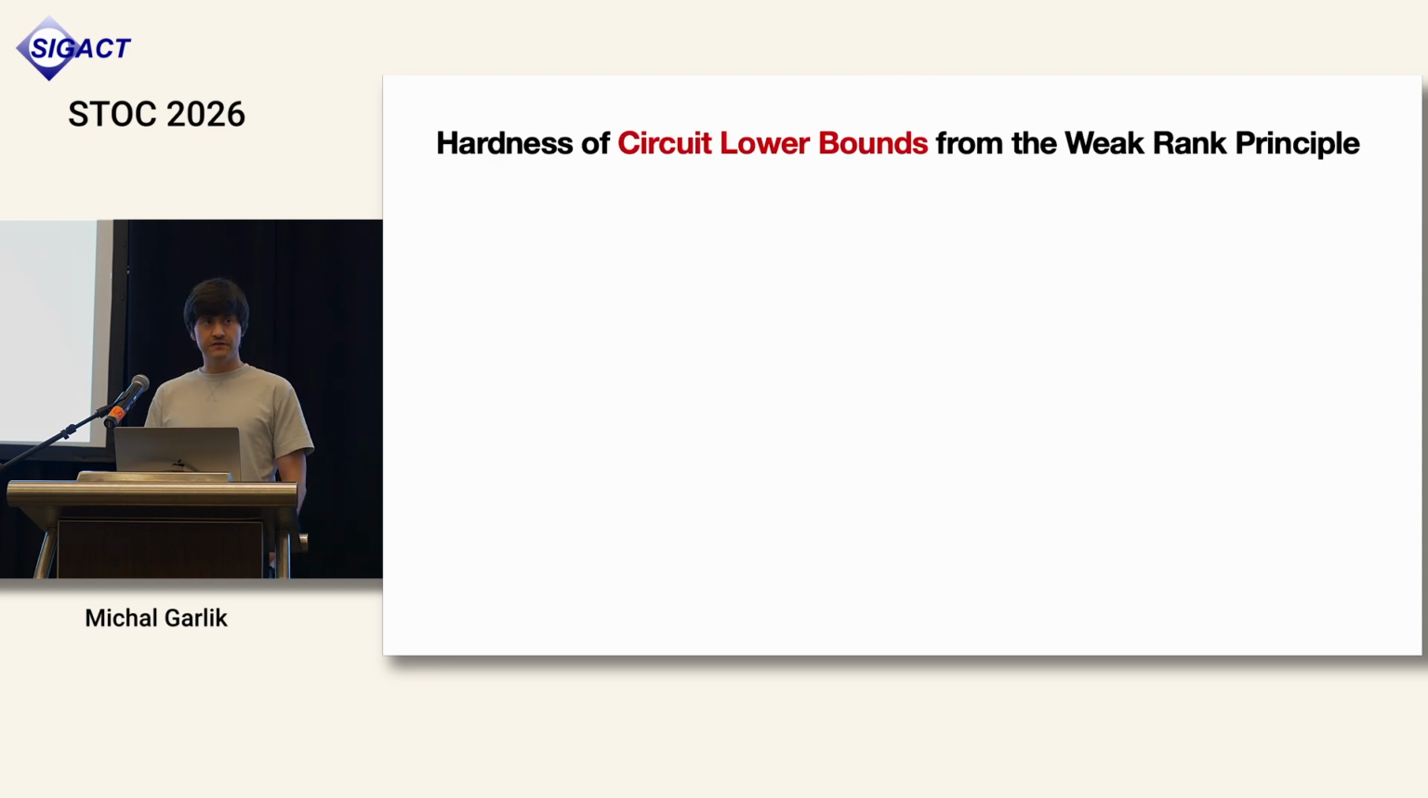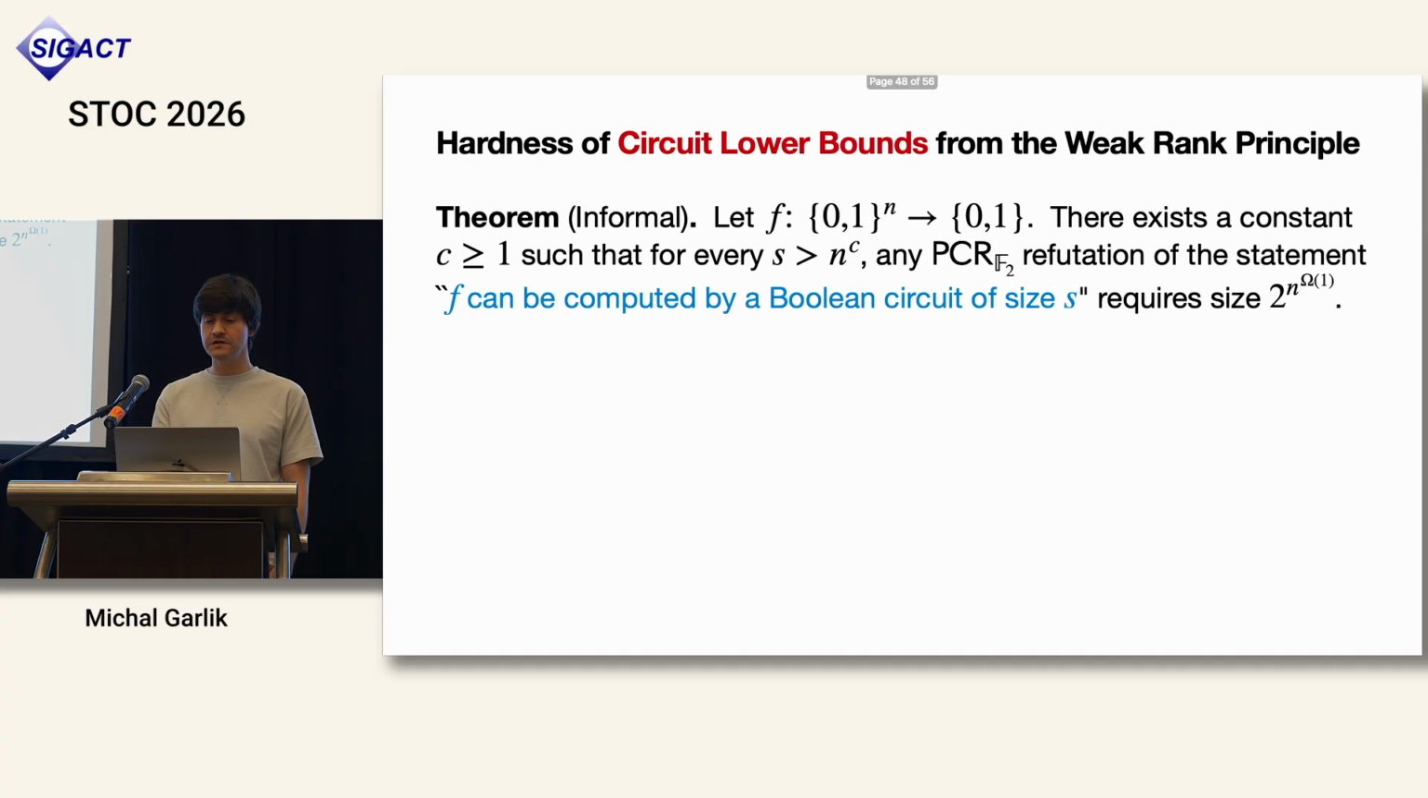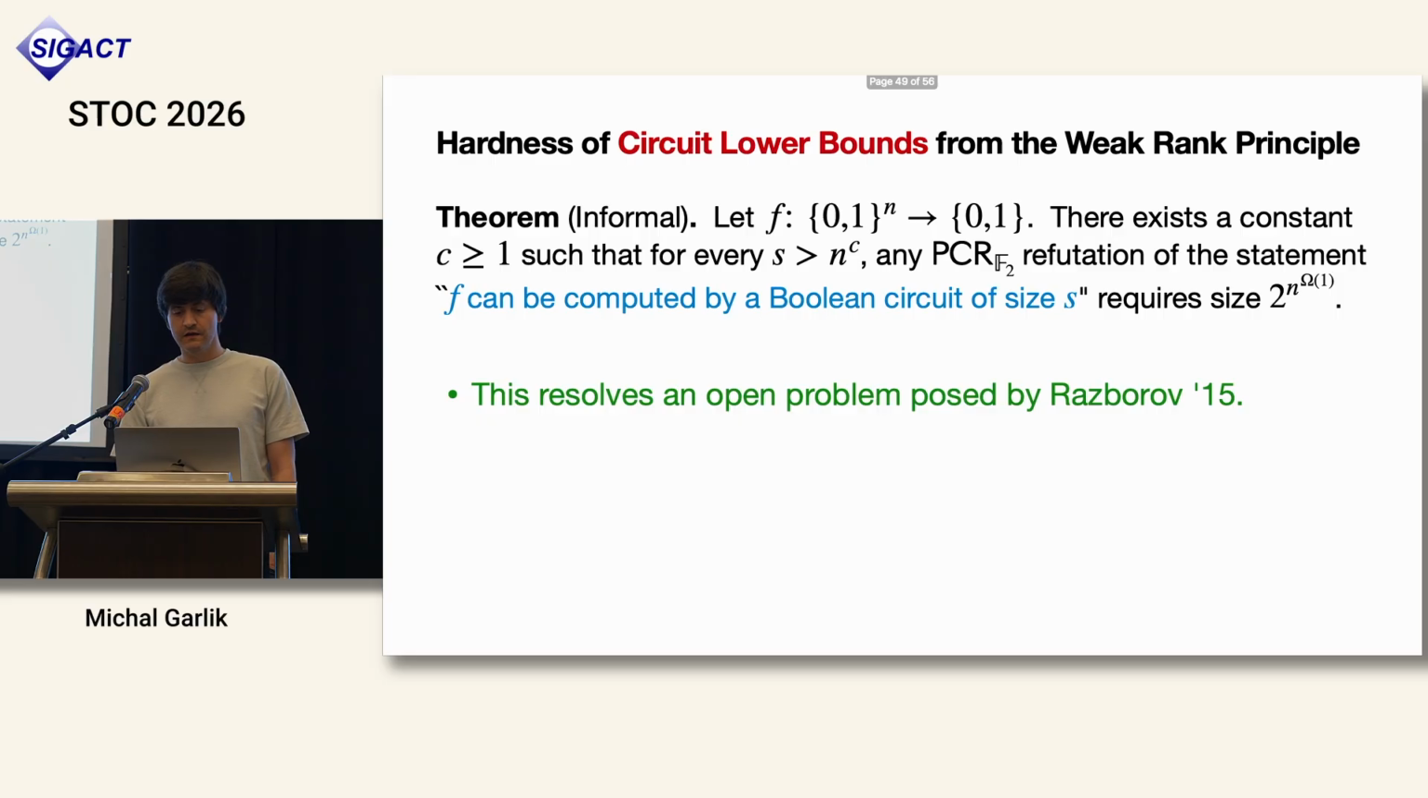The application of the second theorem is the hardness of circuit lower bounds, again in polynomial calculus resolution over the two-element field. The statement in blue, that some Boolean function f can be computed by a circuit of size s, we can write down as a formula. If a proof system refutes it, it means that the proof system proved a lower bound, right? And we proved that polynomial calculus resolution over the two-element field requires exponential size to prove the circuit lower bound, where f is an arbitrary Boolean function, and s is a suitable polynomial in the number of input bits of that function. This resolves another open problem posed by Razborov in the same paper.